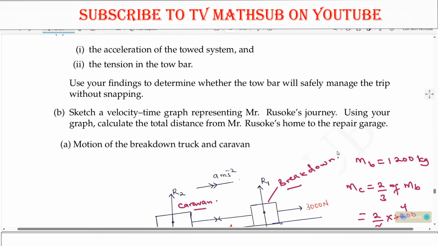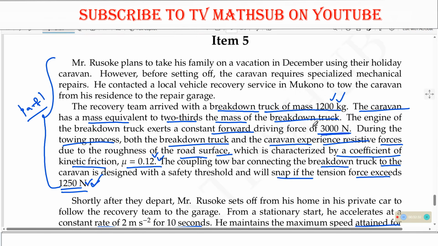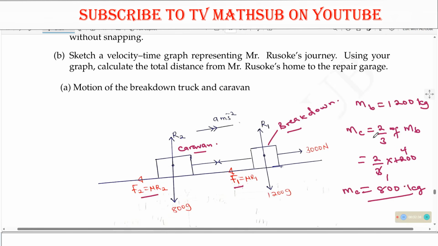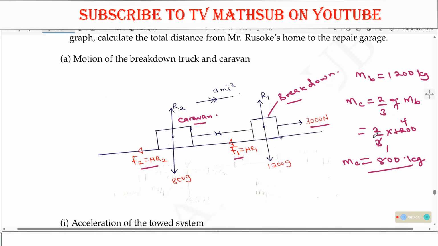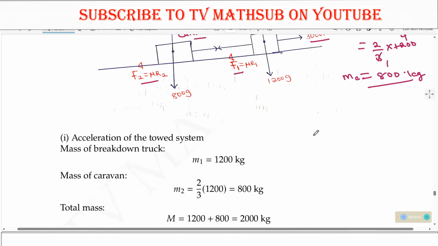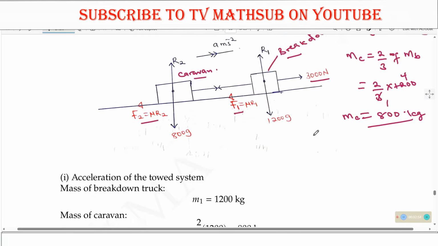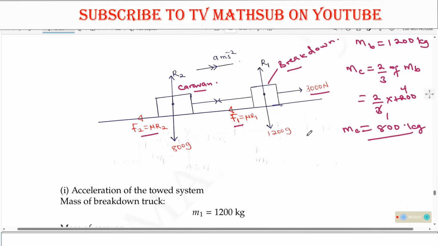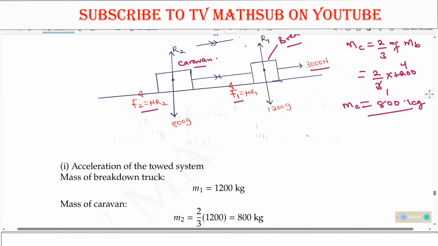We are as well given the driving force, which is 3,000 newtons. So this is the motion of the breakdown truck and the caravan. Now, we need to find the acceleration of the towed system, so I want to find that by looking at this as one system, that is the caravan and the breakdown.